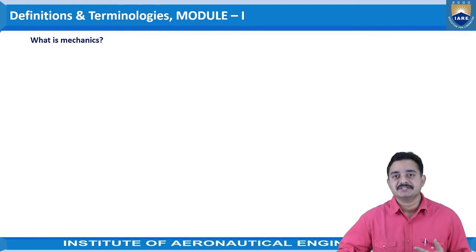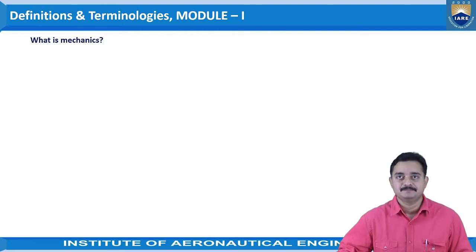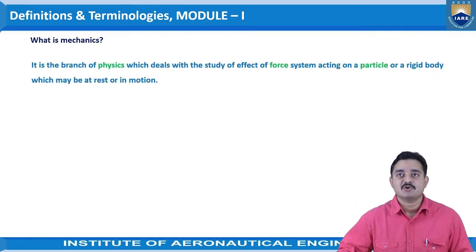So, in the introduction class of this subject, we have learned about the basics of mechanics. The definition of mechanics is given as: it is the branch of physics which deals with the study of effect of force system acting on a particle or a rigid body which may be at rest or in motion. So here, as we have discussed previously, you can see the important words. The first one is the force system and the second one is the particle.